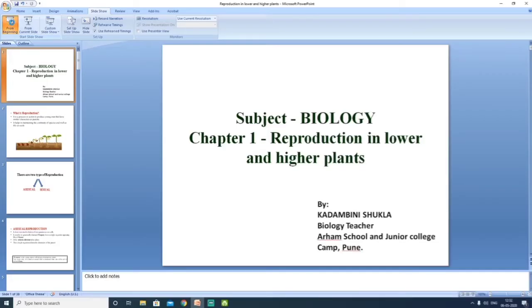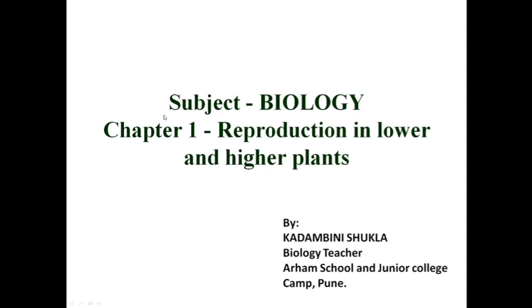So in this chapter we are going to study both the asexual as well as the sexual mode of reproduction for both these two categories of plants. So let's get started with this chapter. Okay, so the chapter that we are starting with is reproduction in lower and higher plants.